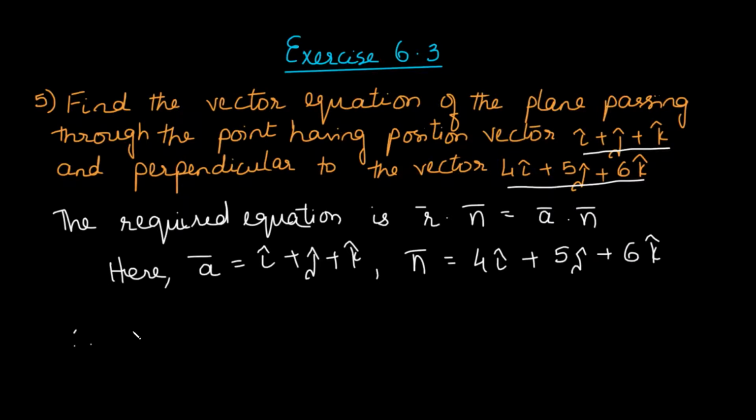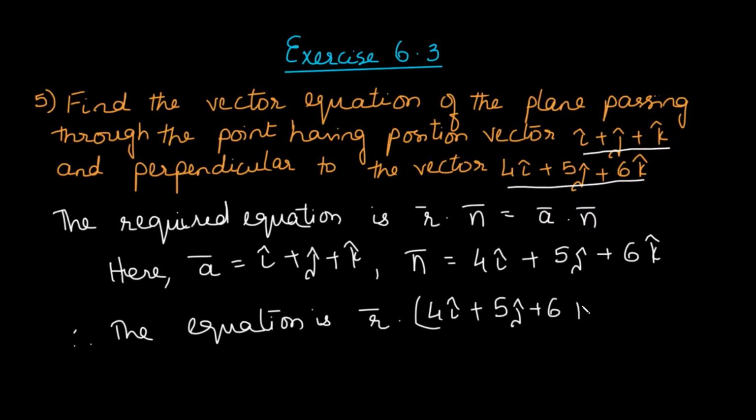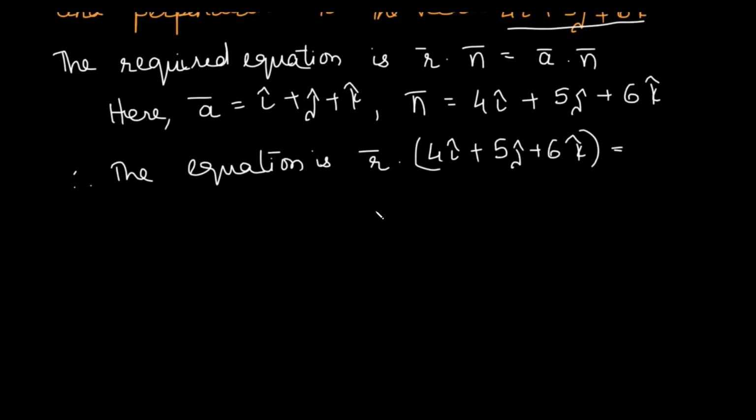So therefore the equation would become r dot, let us substitute the value of n over here, 4i plus 5j plus 6k is equal to a dot n. So a dot n would become i plus j plus k, that is the value of a, dot the value of n.